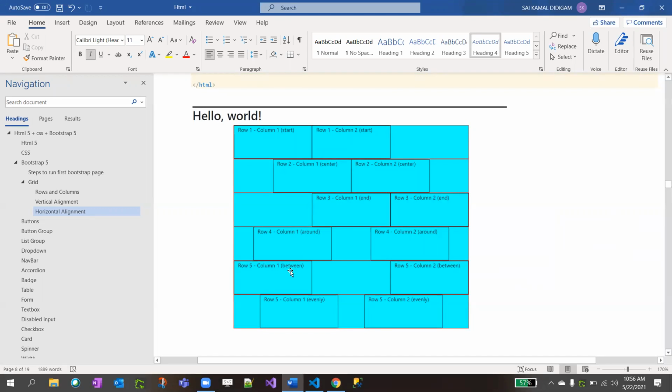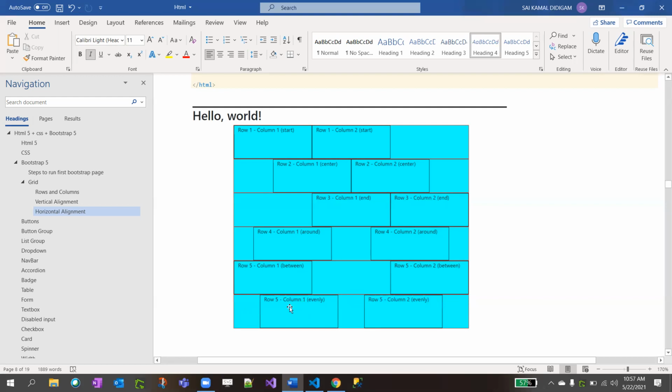And the fifth row is between. Give space between all my divs. Give equal space between all divs. Since we know the row size is 12, the column size is 12 for a row, when you give space between, Bootstrap will take care of aligning all those items horizontally, giving equal space between them and evenly.